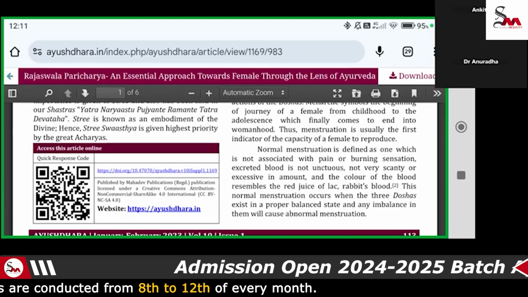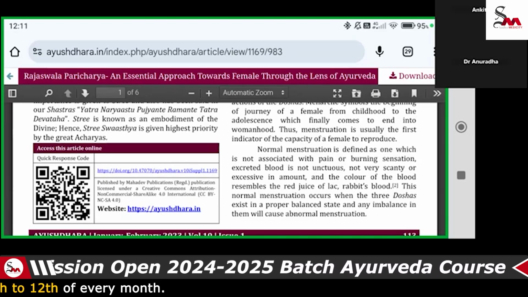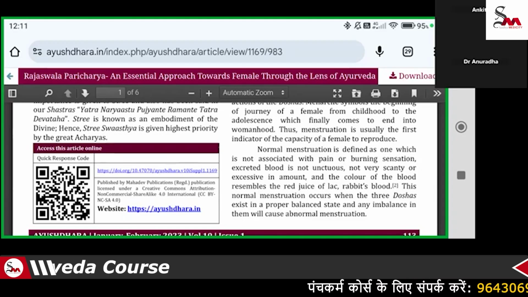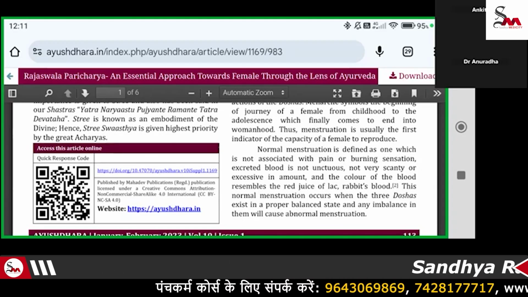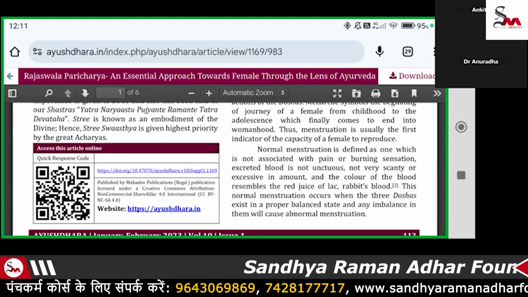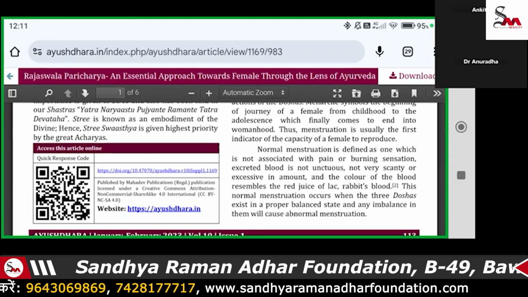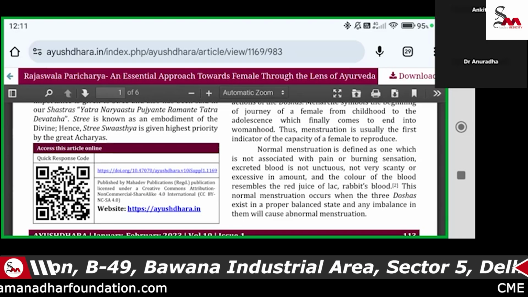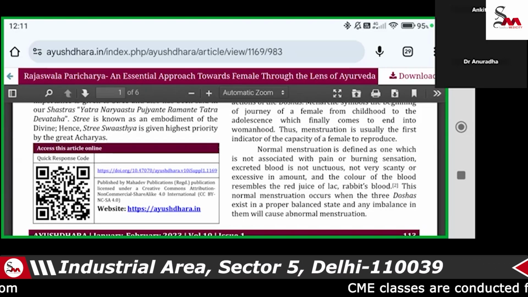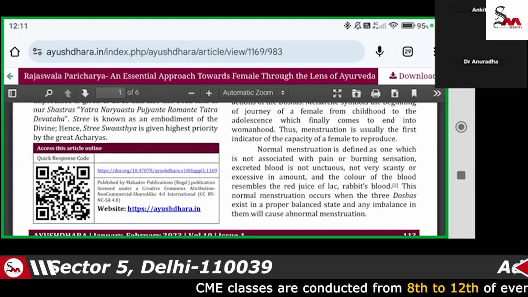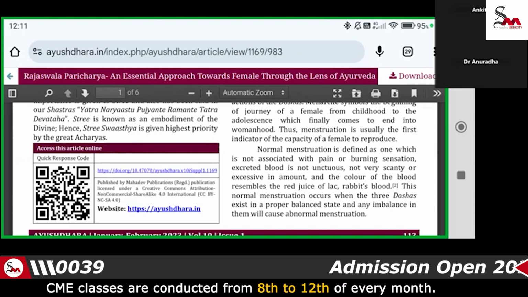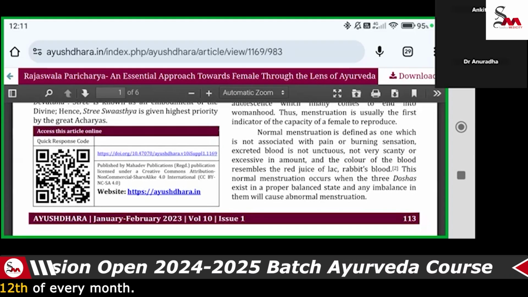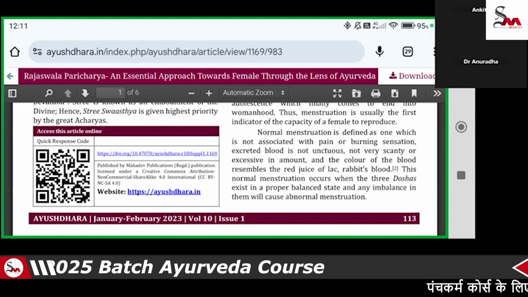If the patient has no pain, no burning sensation, and no very scanty menstruation, and the amount of bleeding is normal, it should not be less or more than that. Or the color of the blood resembles red juice or rabbit blood. This menstruation occurs when the three doshas are in a balanced state. If one of them is imbalanced, it can cause deformities in the menstruation cycle.